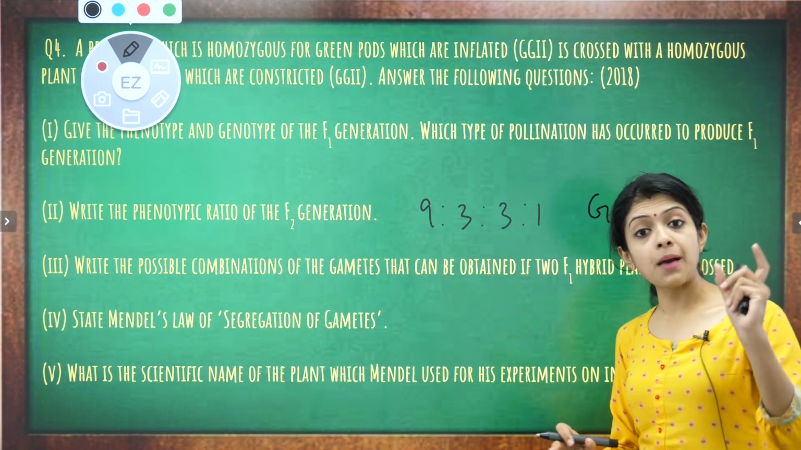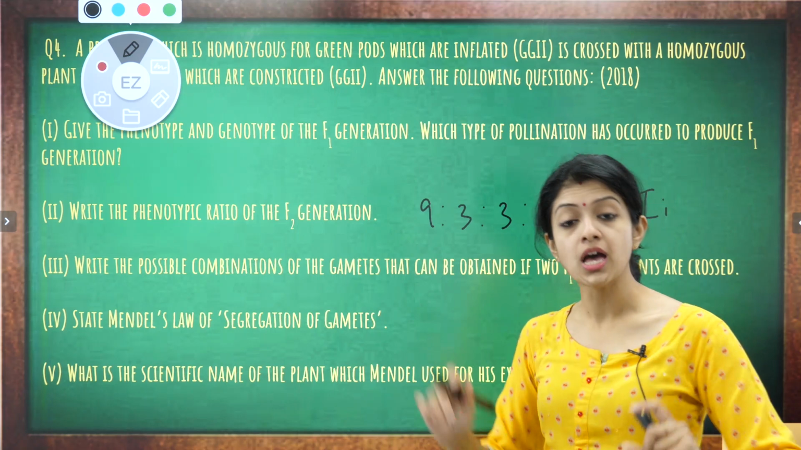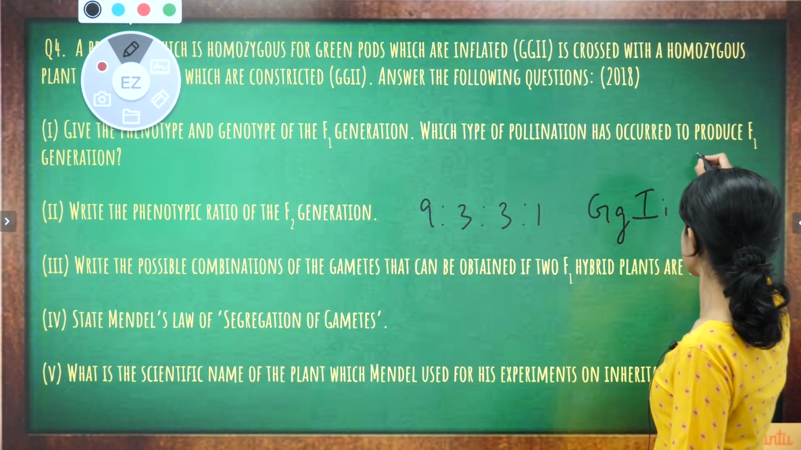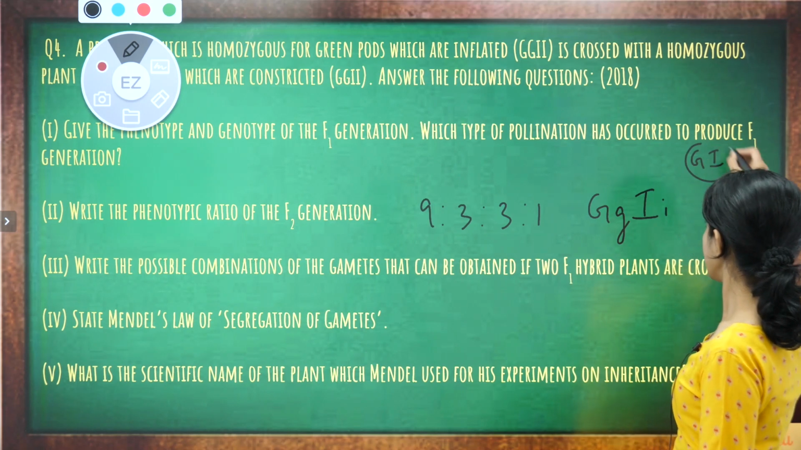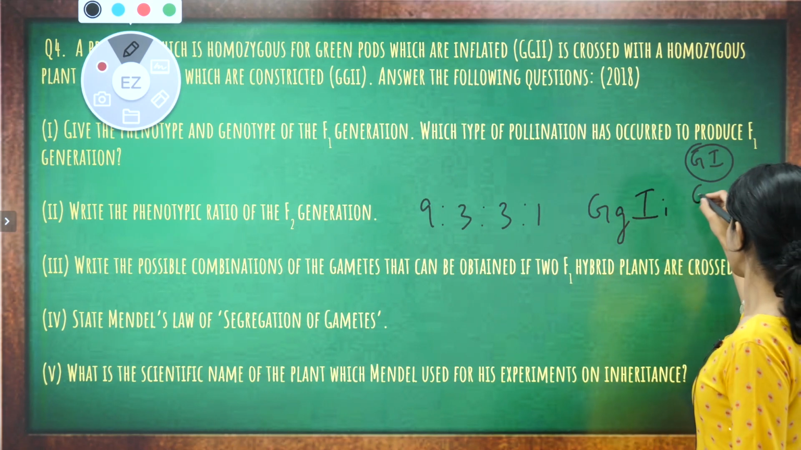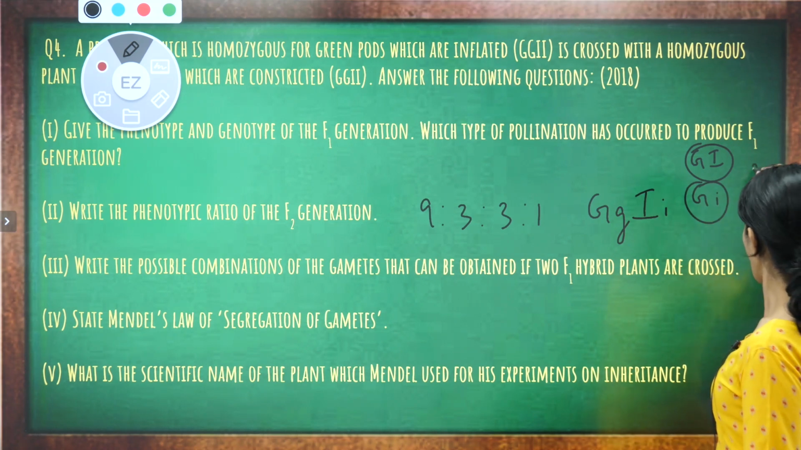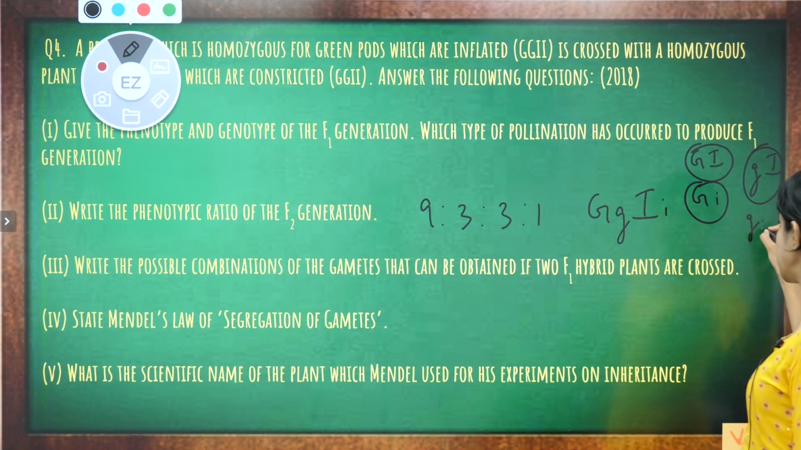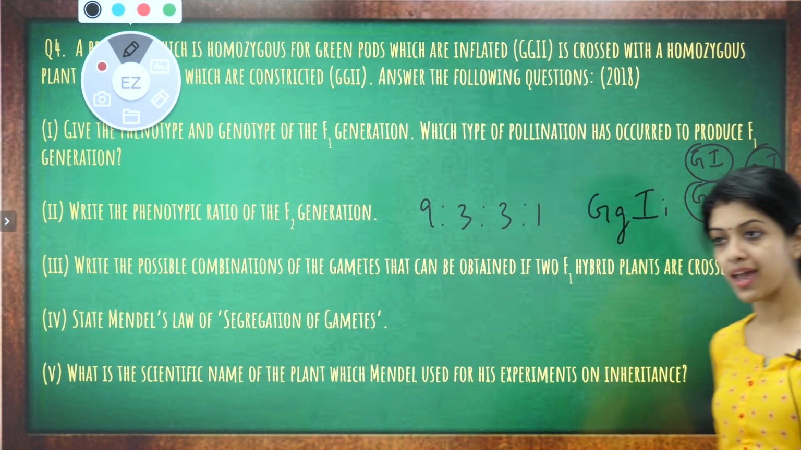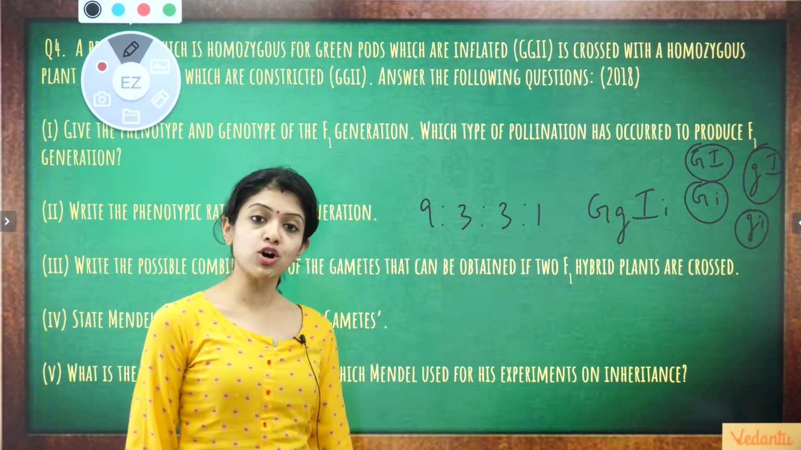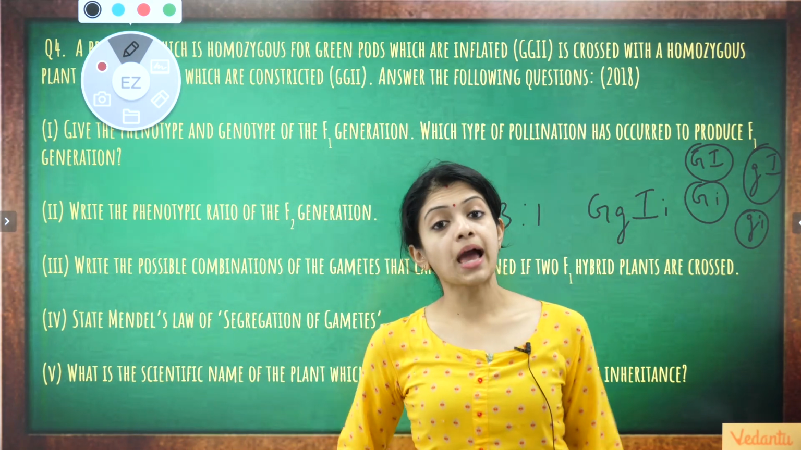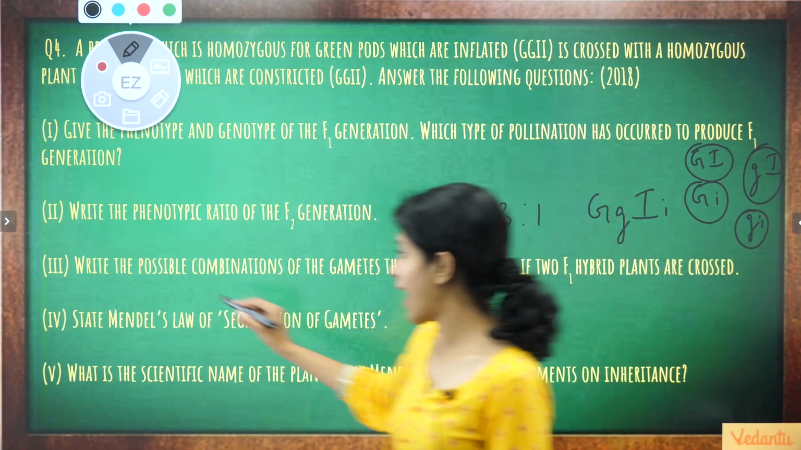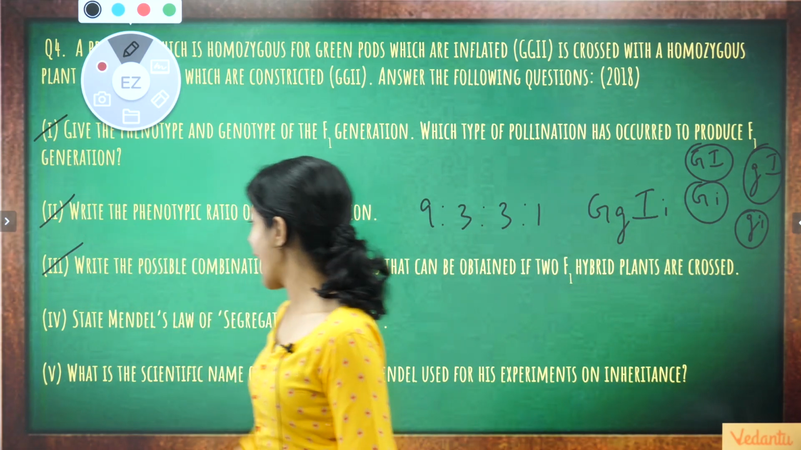Remember, to form a gamete for a dihybrid cross, you need to pick at least 1 allele from each gene. So the possibilities are either this or this, or a small g and a capital I, or a small g and a small I. Any of these 4 are the possible gametes that can be produced by a double heterozygous F1 parent. So you have the answer to 1, 2 and 3.